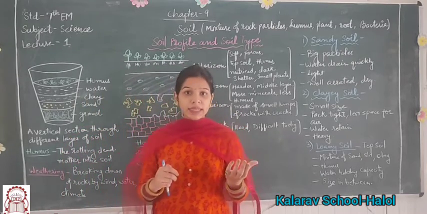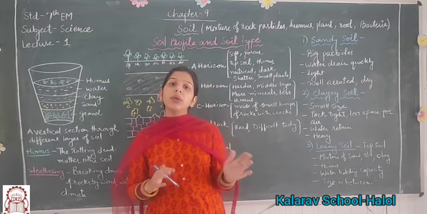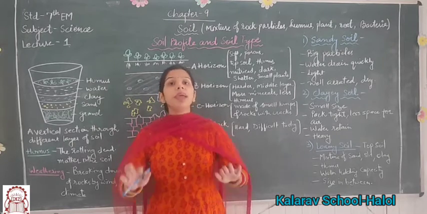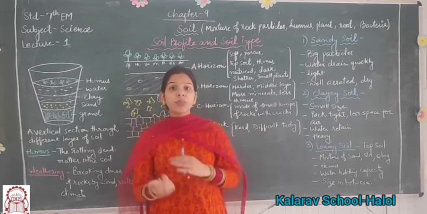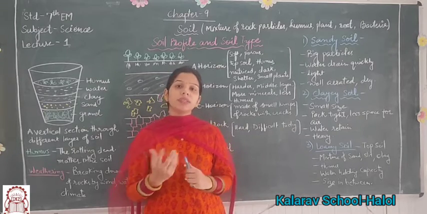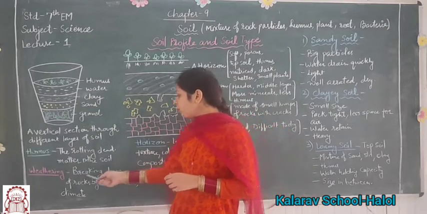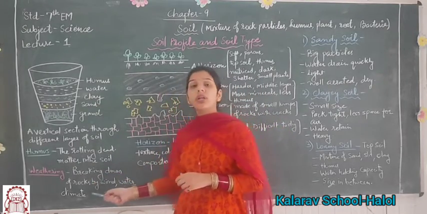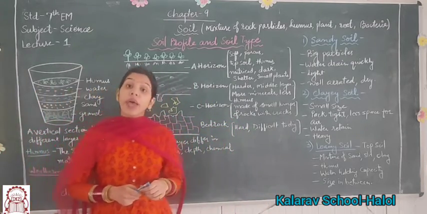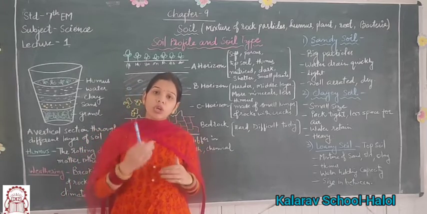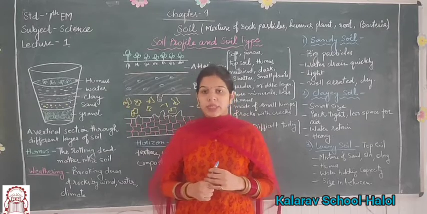These smaller particles are then converted into fine particles and come down on the ground and mix with the ground particles, and due to natural processes the soil is formed. So we can say that the breaking down of rocks by wind, water, climate and other natural actions is called weathering. Weathering is the process during which soil formation takes place.